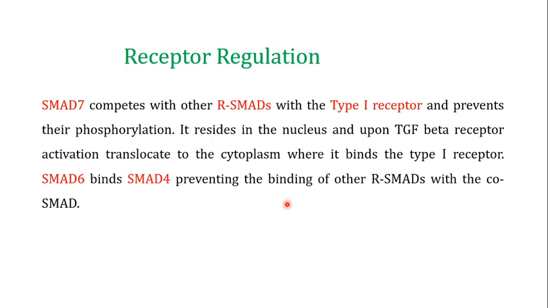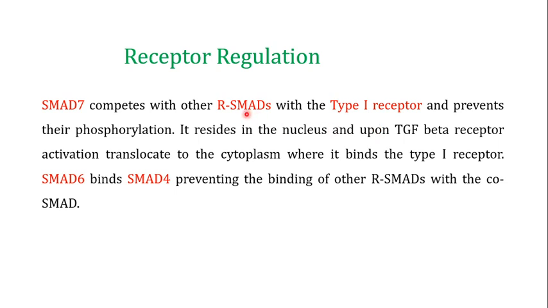If you talk about the regulation of the receptor serine threonine kinase, how they are actually regulated. Now, as I've told you, one of the important classes of the SMADs is known as the I SMADs or the inhibitory SMADs. In the class of the inhibitory SMADs, the SMAD7 competes with other R SMADs like the SMAD1, SMAD2, SMAD3 for the type 1 receptor, thereby preventing the phosphorylation of the R SMADs.